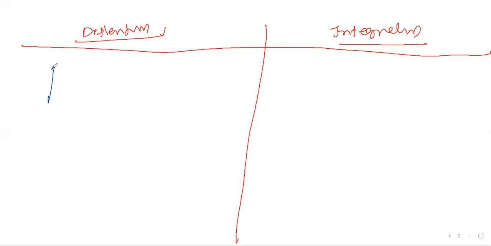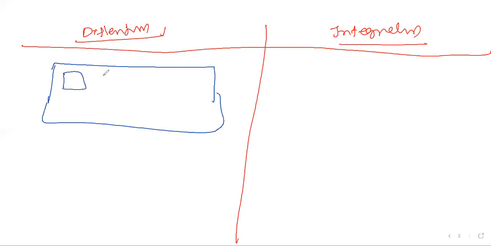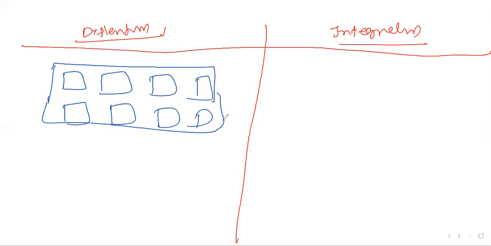Let us take one flat building, a plot with 500 buildings, or let us say 500 flats: 1, 2, 3, 4, 5, 6, 7, 8, 9, like that.